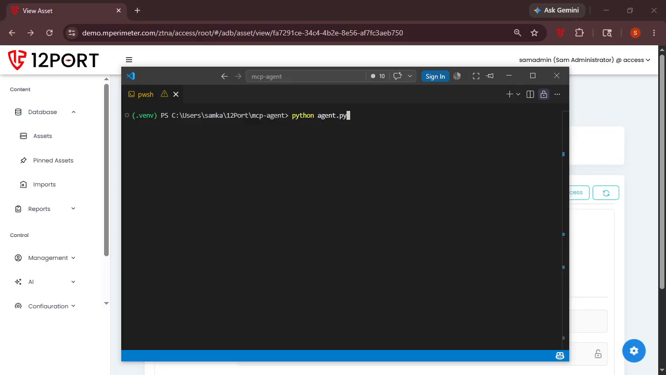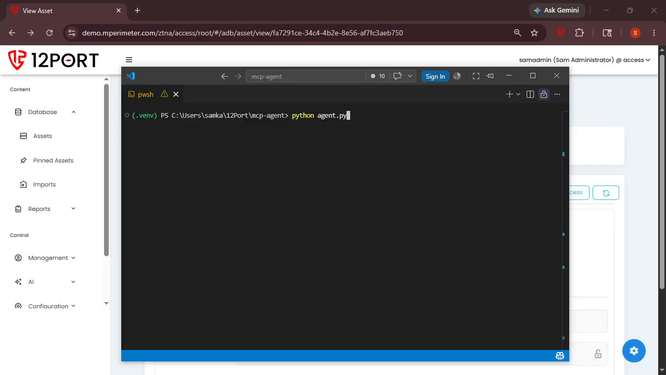12-Port PAM addresses this concern simply by treating AI agents the same way it treats humans. Nobody gets standing access. Every credential is requested through an approval workflow, is granted for a limited time window, and gets rotated when that window expires. This means that the agent gets access just in time and only for the task at hand.